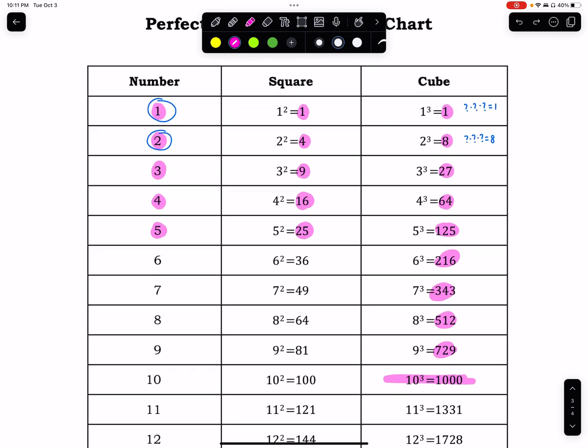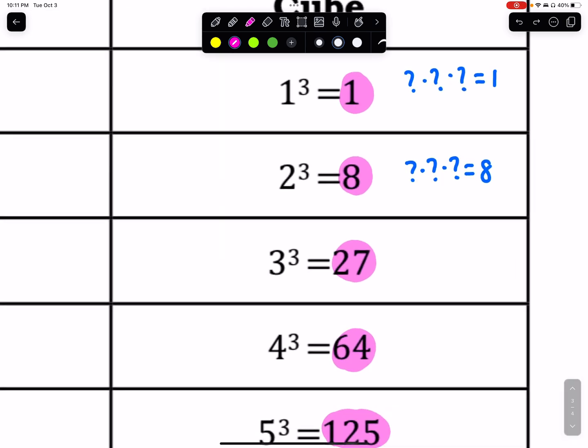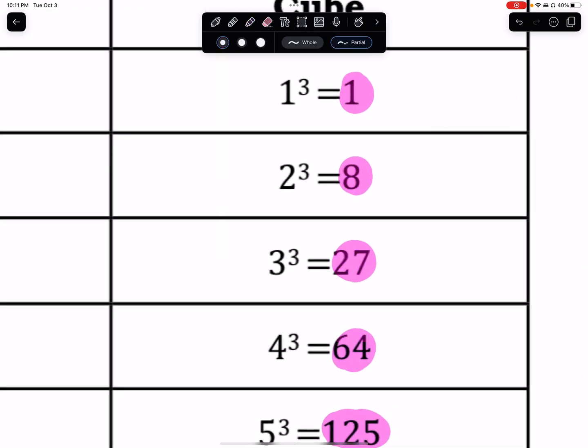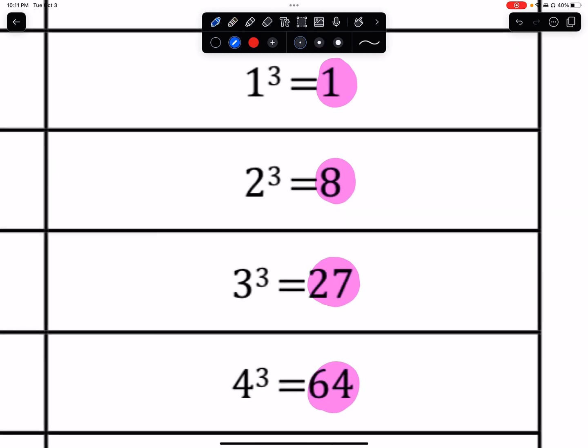There's a lot of numbers that are not listed here. For example, notice how 1 and 8 are the first 2 perfect cubes. But 4 is not listed. It's not one of the numbers we highlighted. What is the cube root of 4? Now you're thinking, oh, it's 2. No. The square root of 4 is 2, and that's great. 4 is a perfect square. But is 4 a perfect cube? Take your calculator, go to Math, pick option 4.